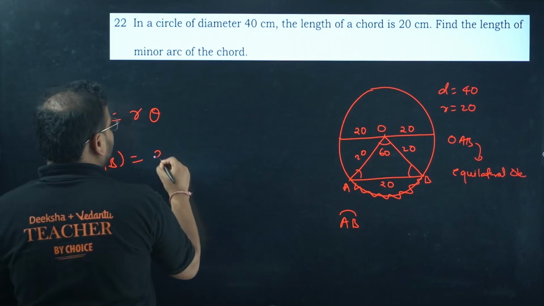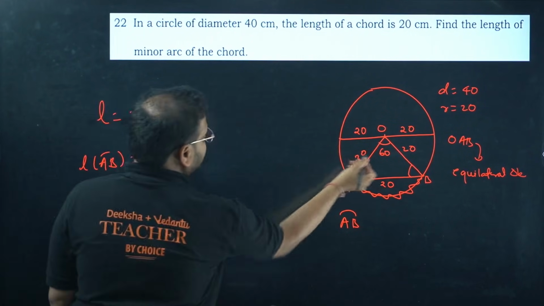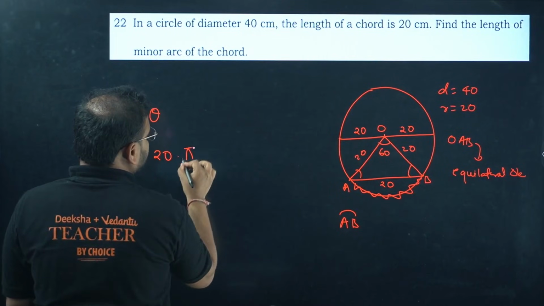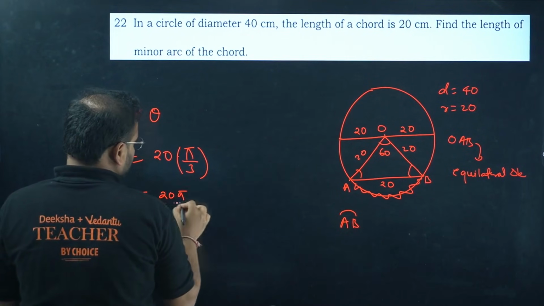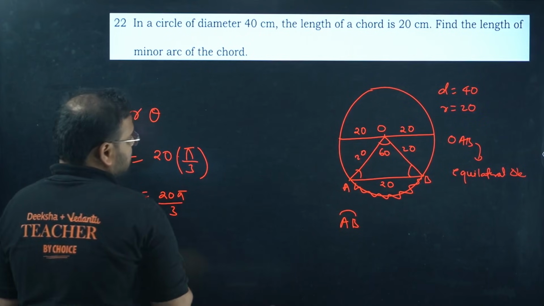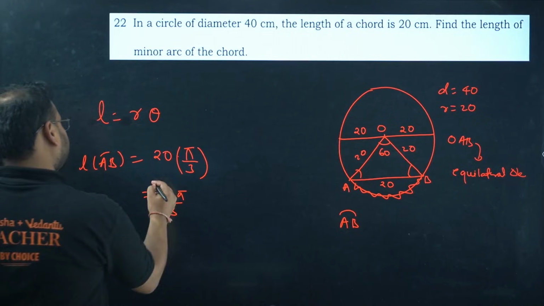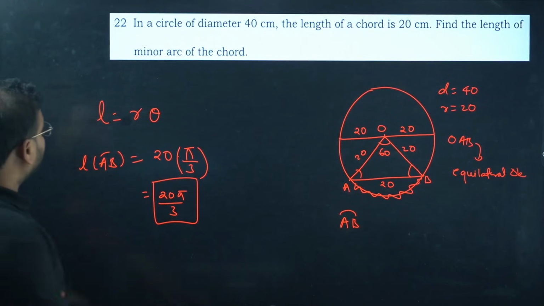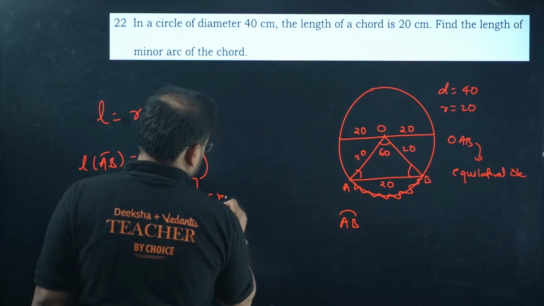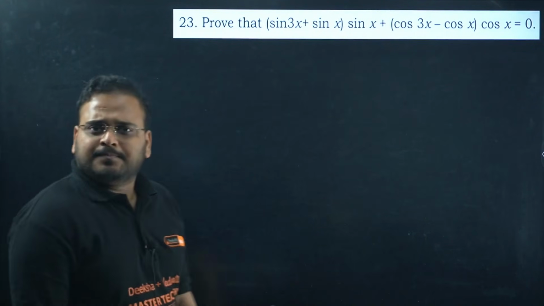The radius is given as 20, and the angle is what? 60 degrees. It means pi by 3. Any problem? Of course not, sir. 20 pi by 3 is your answer. That's it. Of course, it's a length. Problem? Not at all, right?